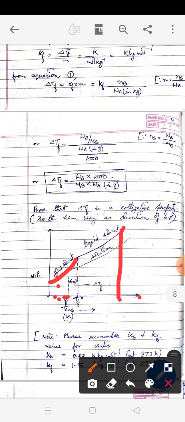Now for freezing we have to cool it. So as we cool, as we lower the temperature, vapor pressure decreases. So this way we get a decreasing graph, right? Now you see these two graphs intersect at a point.